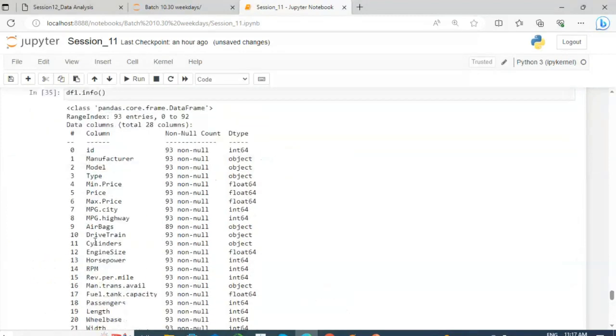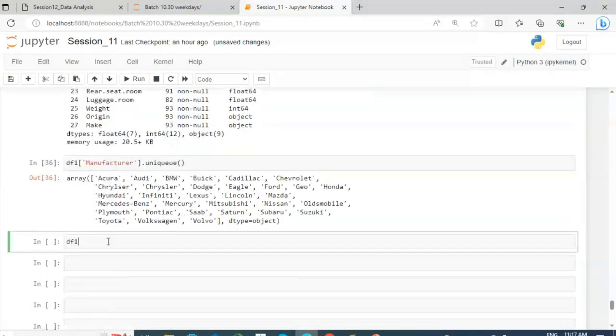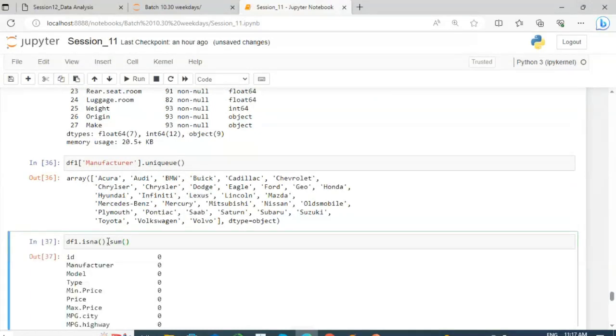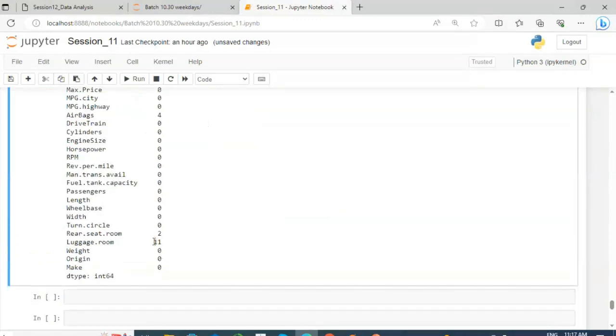So these are the steps. The last step is calling df1.isna().sum() to get the null values from our data. Here we have 11 null values in this column. We have 2 null values in rear seat room.